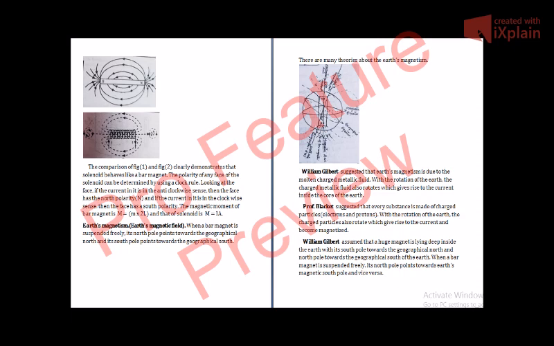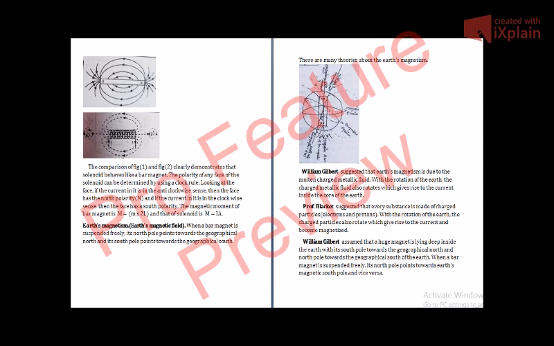Now, this proves that Earth has its own magnetism. There is a magnet embedded inside the Earth. So, what is the cause of Earth's magnetism? Where from does Earth get its magnetism?